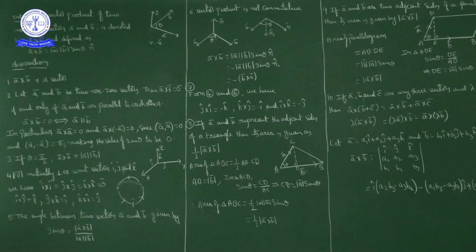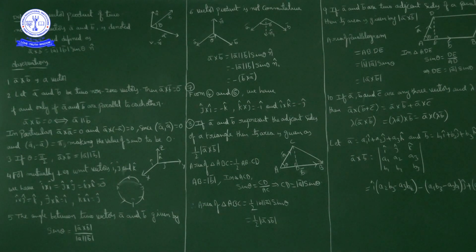So A bar cross A bar is 0 bar. Also, A bar cross minus A bar is 0 bar. Because the angle between A bar and A bar is 0, and the angle between A bar and minus A bar is pi. Sin 0 is 0, so A bar cross A bar is 0.